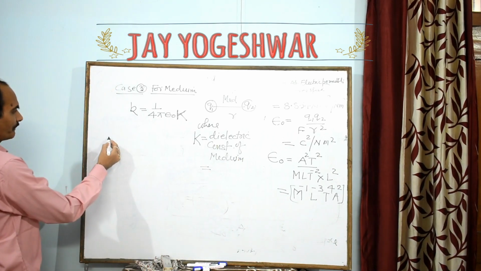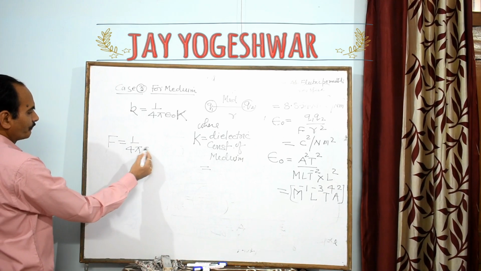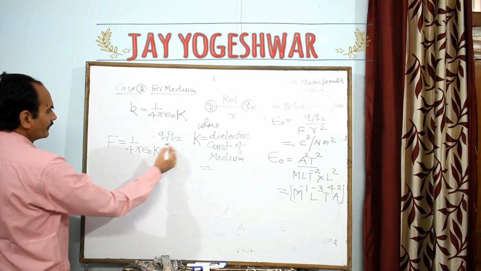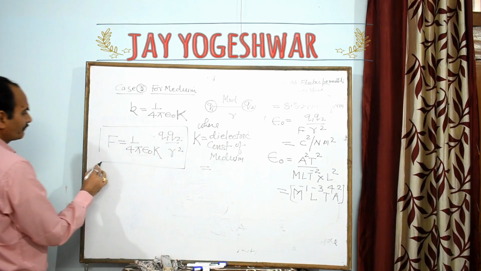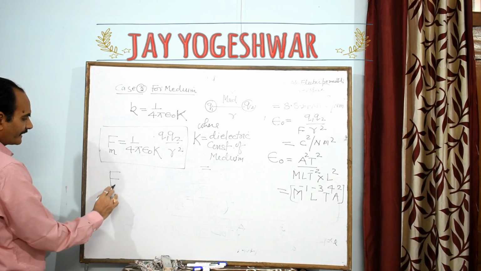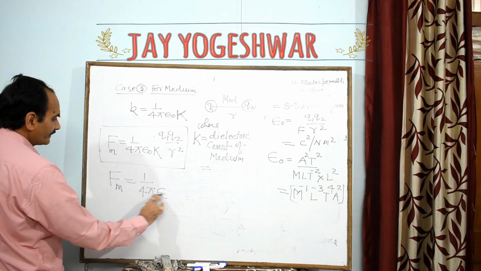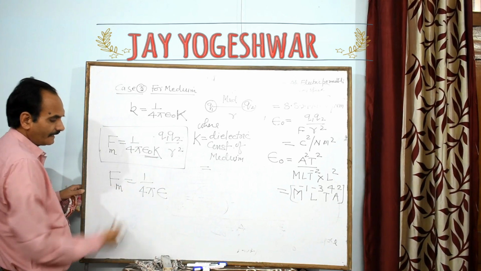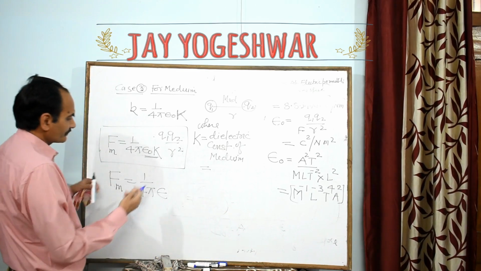Okay, now the formula becomes F is equal to 1 upon 4 pi epsilon naught capital K Q1 into Q2 upon R square. This is the formula for the force between two charges but in a medium. This formula can be written as 1 upon 4 pi epsilon, where epsilon is epsilon naught K, so we can understand clearly in mind.